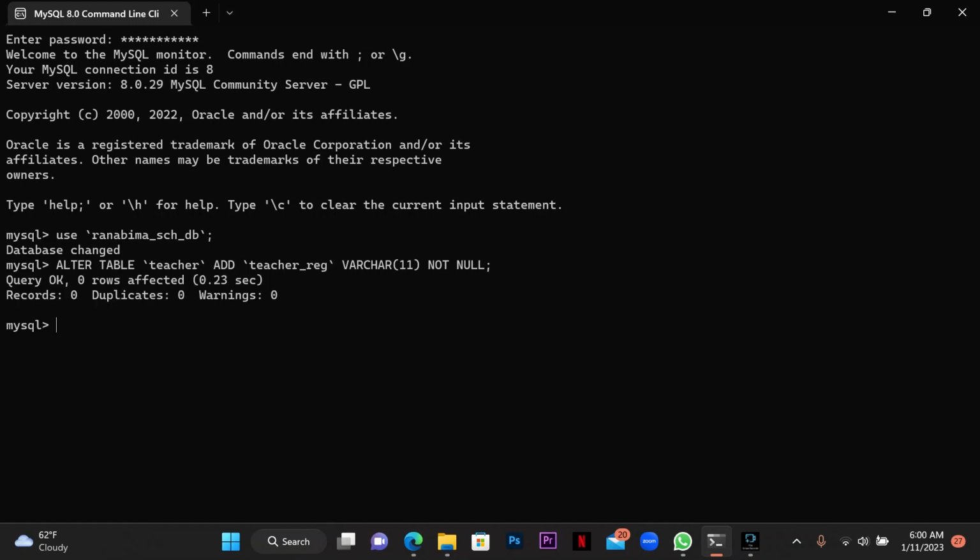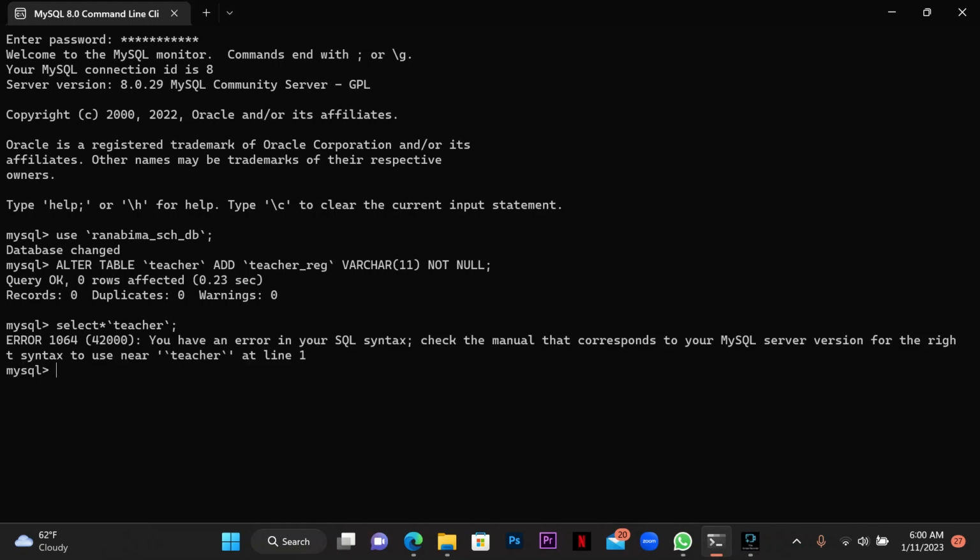Okay, now I'm going to check whether my column is added. So I'm going to write select. Okay, as you can see in the teacher table here, a new column is created as teacher rec.